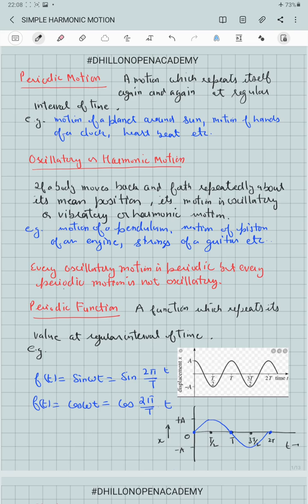Periodic function. A function which repeats its value at regular intervals of time is called a periodic function. Periodic motions can be represented mathematically with the help of periodic functions because they satisfy the characteristic property of periodic motion, that they repeat themselves at regular intervals of time. For example,